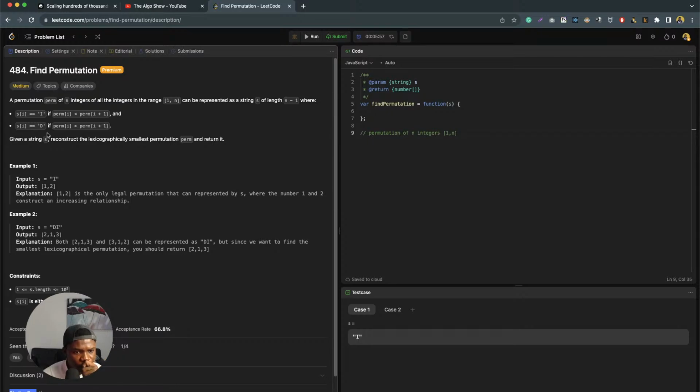Wait a minute. So we'll be given a string, right? And we have to reconstruct the lexicographically smallest permutation and return it. So for instance, the only legal permutation that can represent s, where the numbers 1 and 2 form an increasing relationship. So what is I? Let's say this one, di, 213.